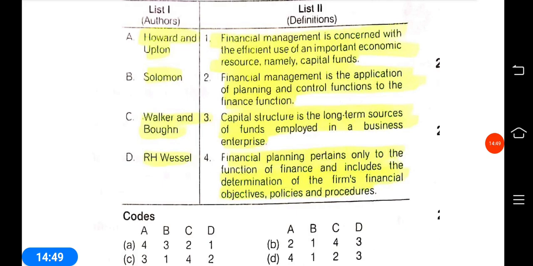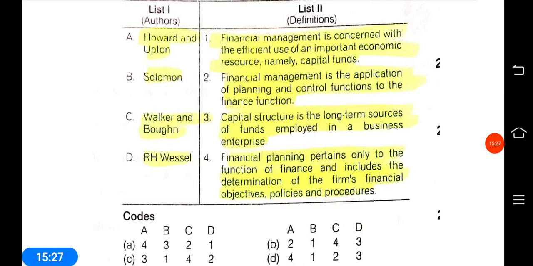Walker and Bergen: financial management is the application of planning and control functions of the finance function. Here Solomon based on capital funds, financial planning. R.H. Wessel is capital structure.